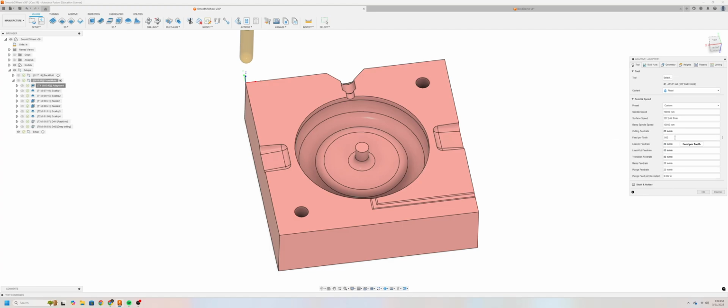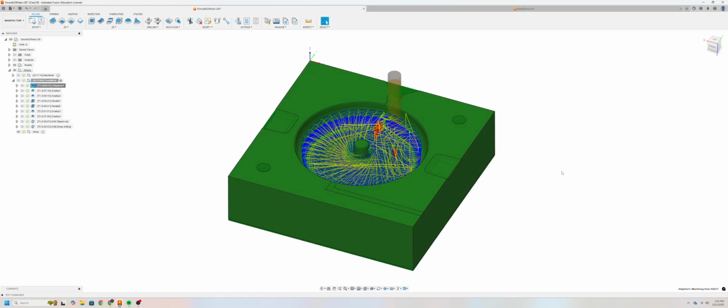The next thing that I want to make sure I set is my ramp feed rate. Now, just like our feed per tooth for our cutting feed rate, I'll set the plunge feed per revolution or a ramp feed rate. So just make sure that you have this matched. And that should be it for our first operation. We'll click OK. And over here on the bottom right hand side, you can see how long this operation should take. And this should take about 5 minutes and 17 seconds. Now, if you don't have 5 minutes and 17 seconds, that might mean because you have a slightly different wheel design or that some of your parameters are not optimized.